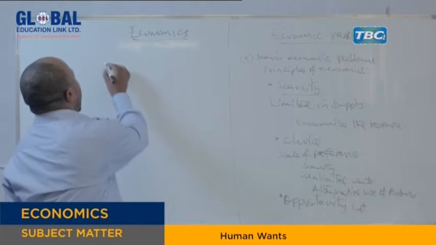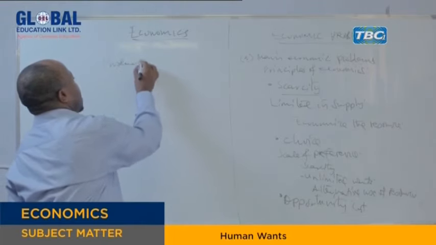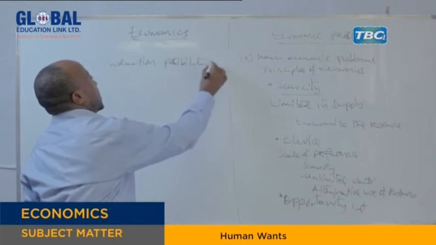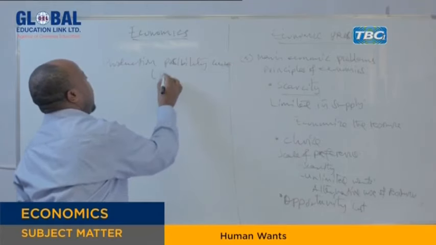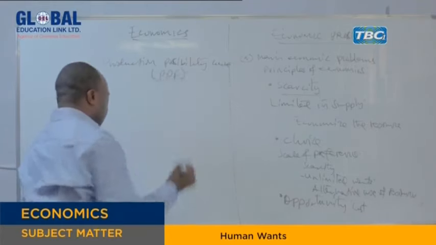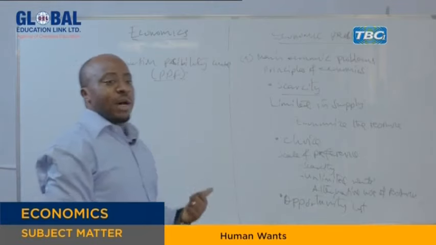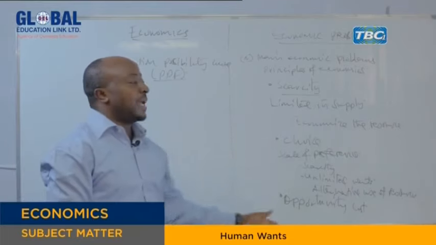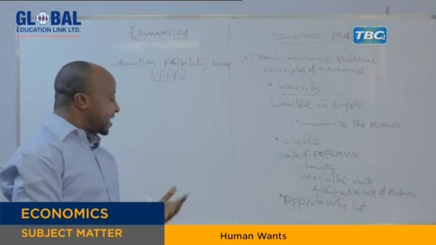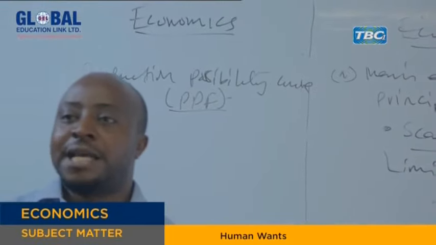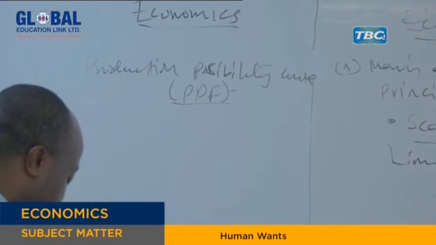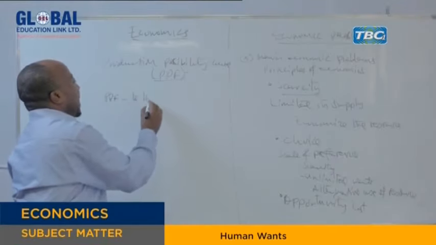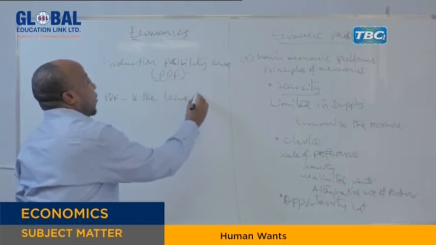So we move to the production possibility curve, or we say the PPF. Now we want to use this to explain how the production possibility curve relates to the economic problems we have discussed. Now, what is PPF? We recall from what we did in class. The PPF is a graph, or we say a locus of points.